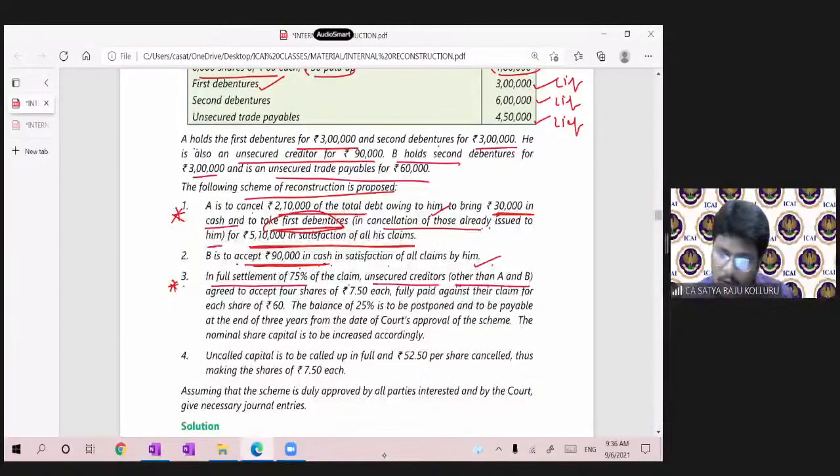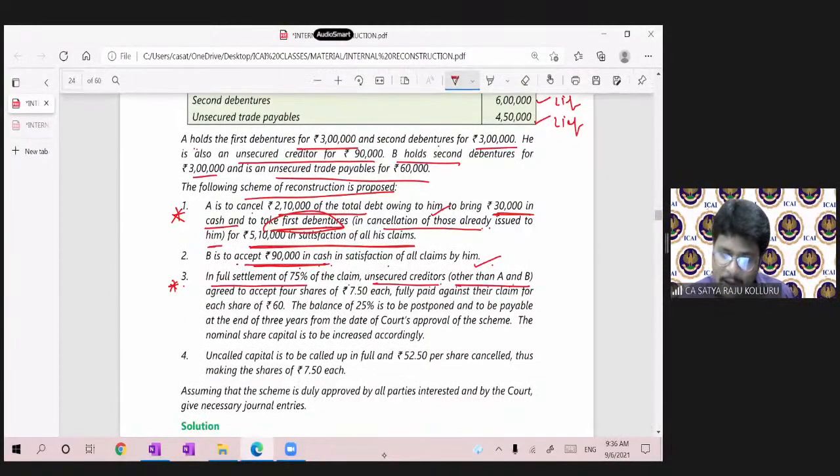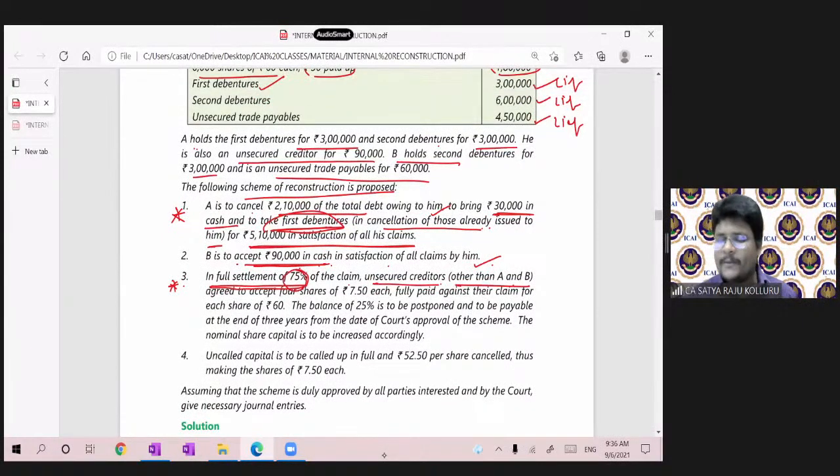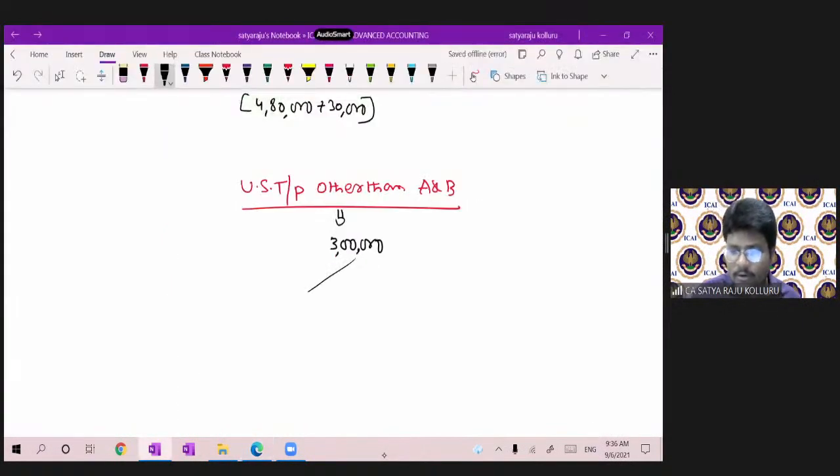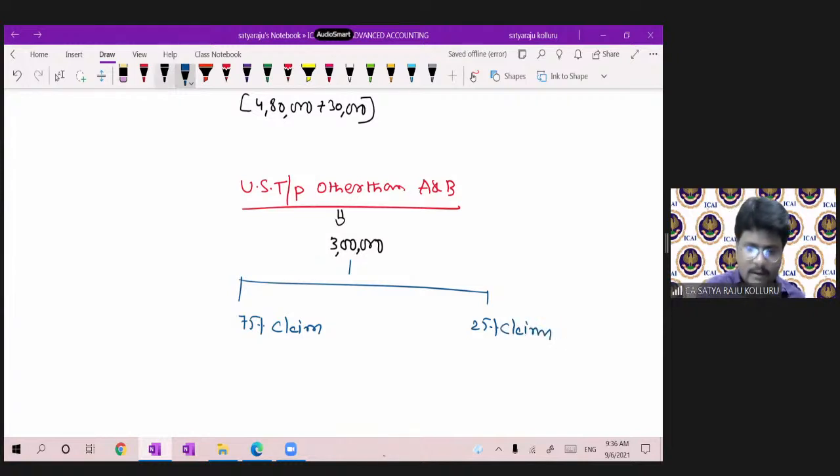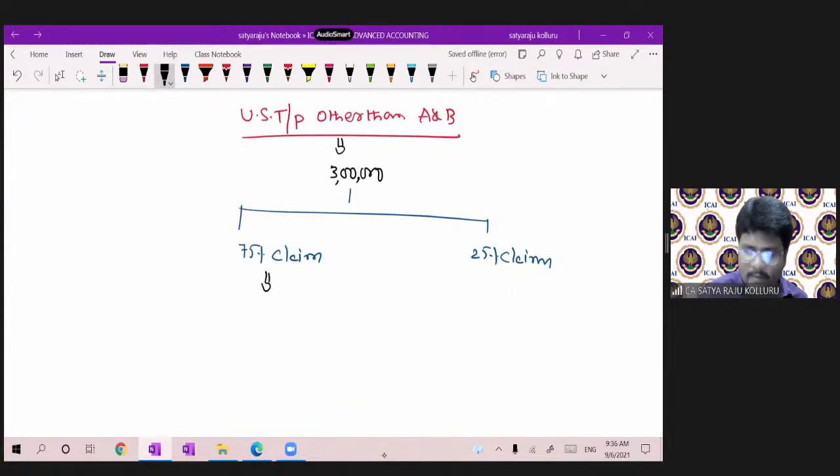So unsecured trade payable other than A and B, which was 3 lakhs. Out of that, in full settlement of 75% of the claim. He will talk about the 25% claim later, I think. So first, 75% of claim means 3 lakhs into 75%, which is 2,25,000. So 25% of claim means 75,000. Just as per the problem, I am drawing the diagrammatic representation, nothing else.